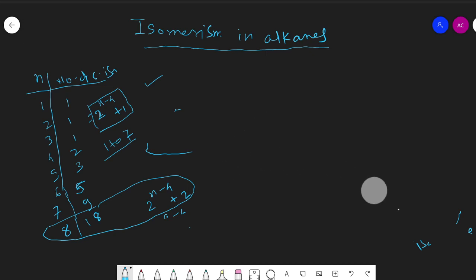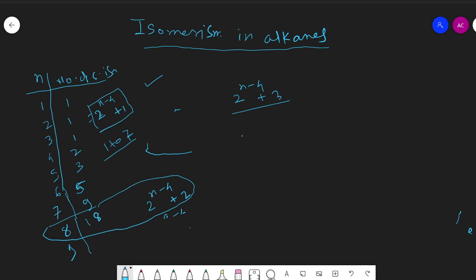That formula is 2 to the power n minus 4 plus 3. For 1 to 7, it is 2 to the power n minus 4 plus 1. For n is equal to 8, 2 to the power n minus 4 plus 2. For n is equal to 9, the formula will be 2 to the power n minus 4 plus 3.